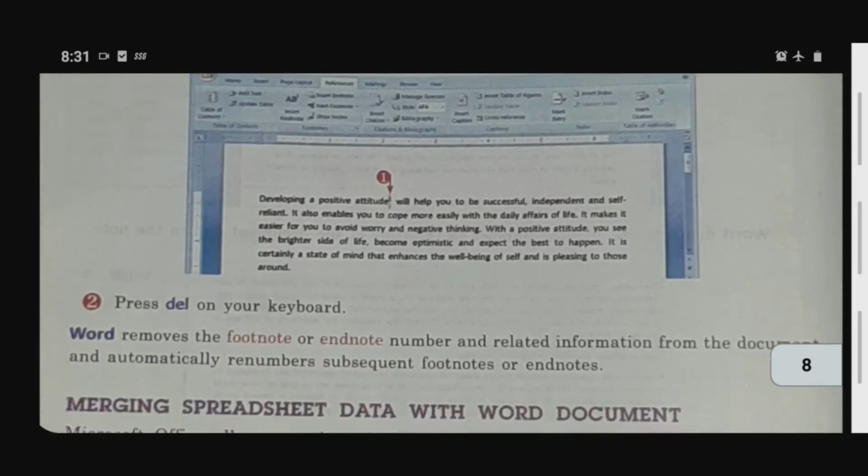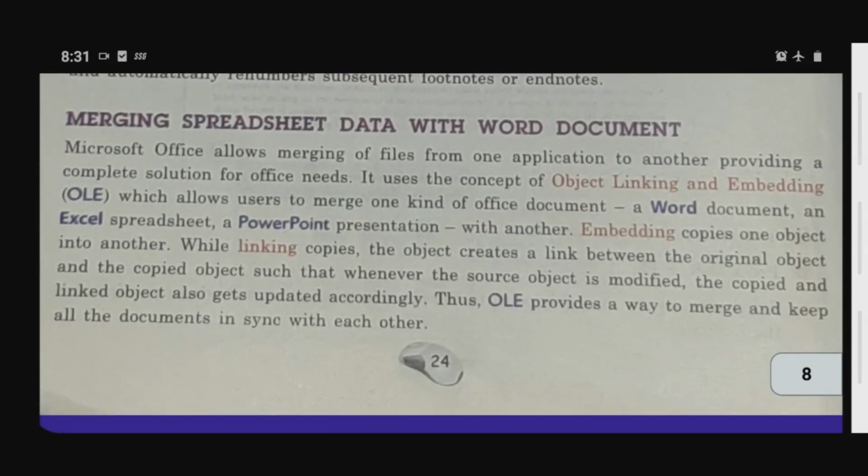The next and last topic is merging spreadsheet data with a Word document. This is the last topic of the lesson. After that, in the next class I will send you one more video so that you will be able to understand practically. I will show you how to do it in the computer. Then you will be able to understand all the topics nicely.